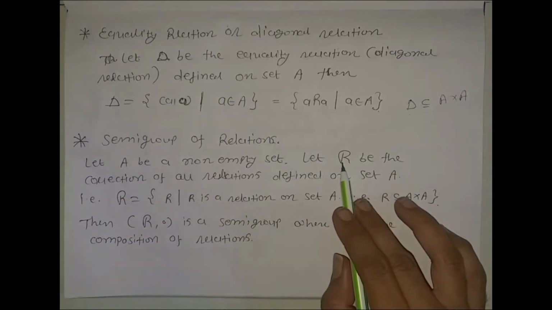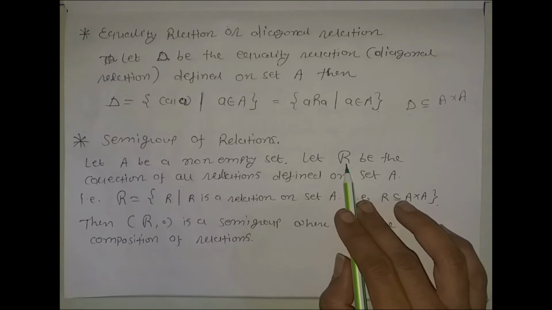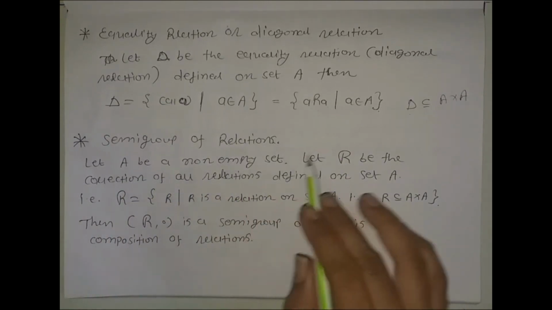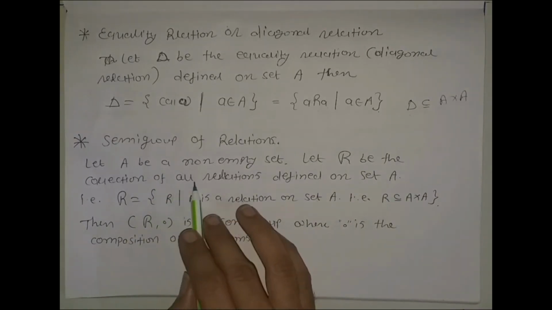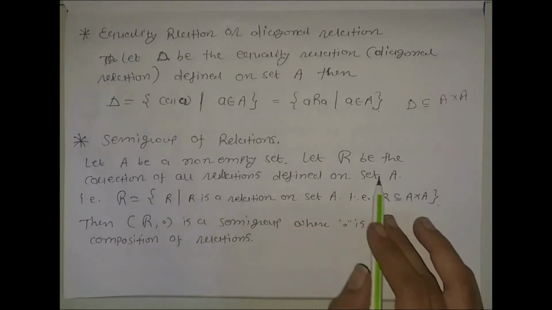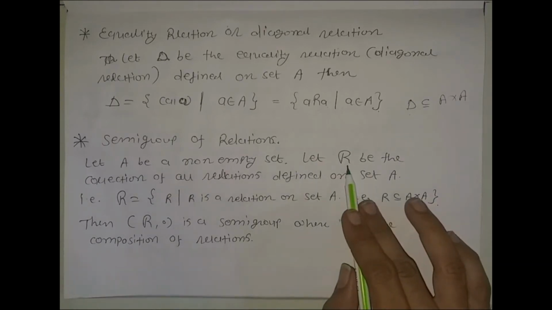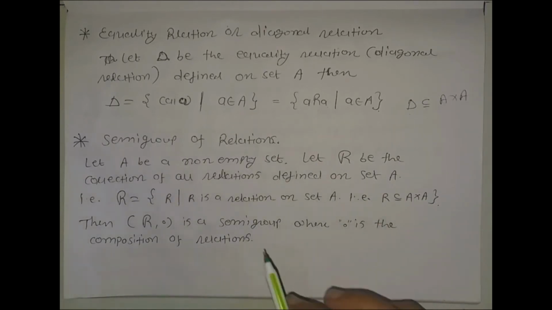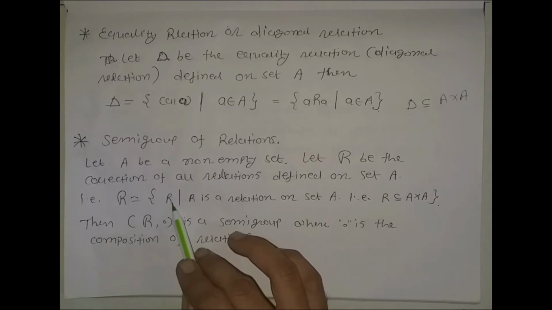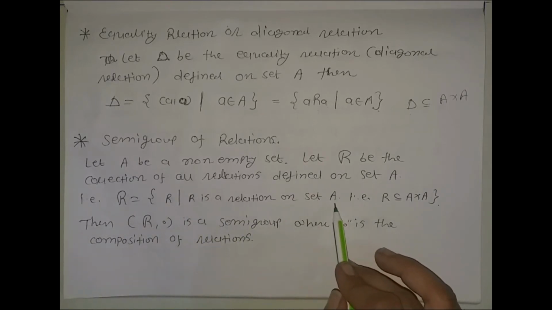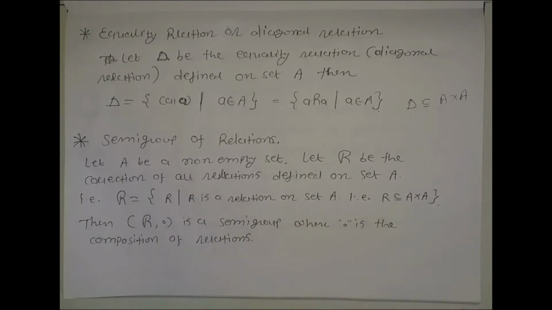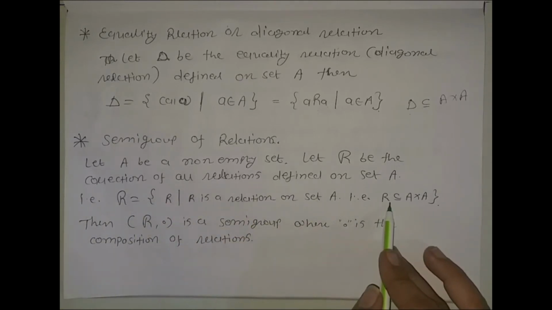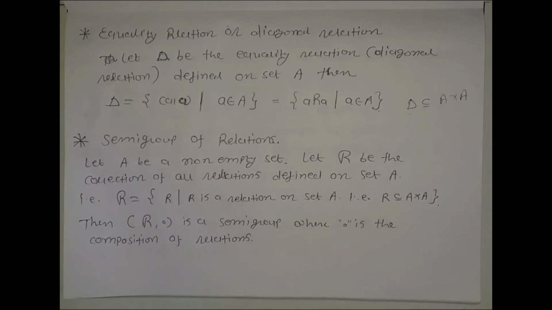Let script R, here it is script R, not capital R, be the collection of all relations defined on set A. That is, script R is equal to the set of all relations R, where R is a relation on set A. Now, if R is a relation on set A, that is, R is a subset of A cross A, then script R is the collection of all such subsets R of A cross A.